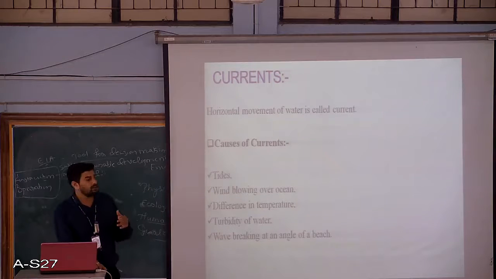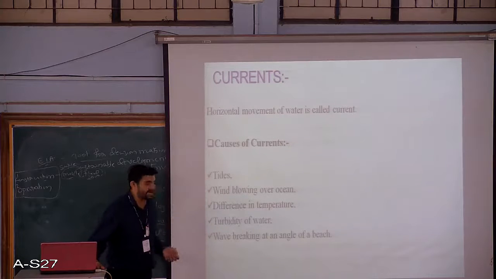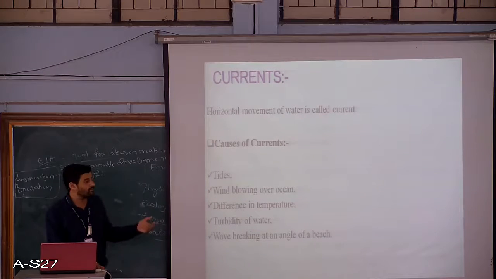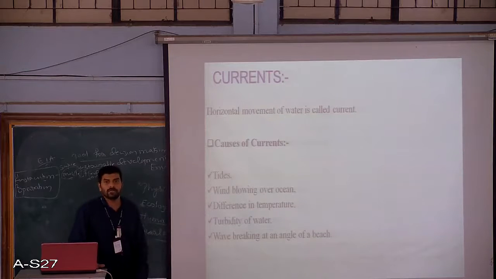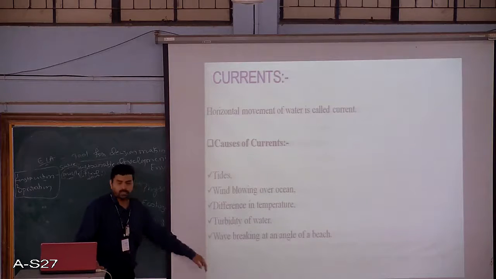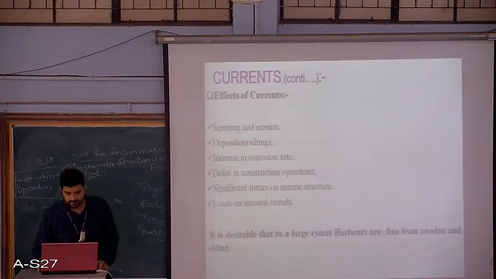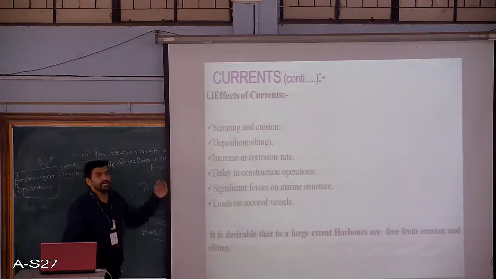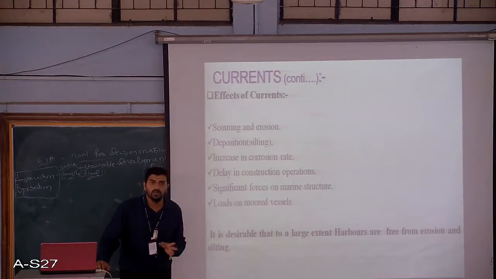There may be various causes for the currents. The currents may be formed mainly because of tides, or because of the wind blowing over the ocean. A difference in temperature may also cause currents within the water because of the turbidity of the water, or mainly because of waves breaking at an angle on a beach. The currents also have some harmful or damaging effects on the various harbor